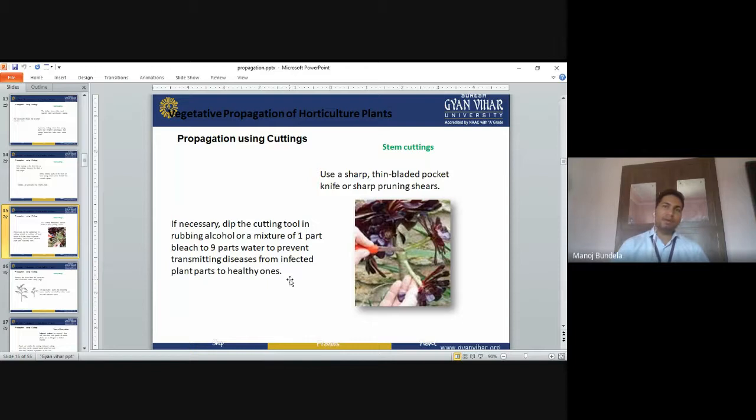If we use the same knife on all plants, then some plants may have disease, and that infection will spread to the other plants also. So we dip the knife into alcohol.